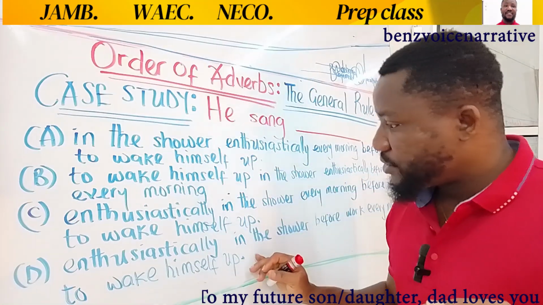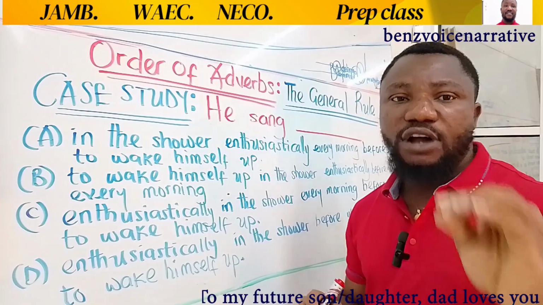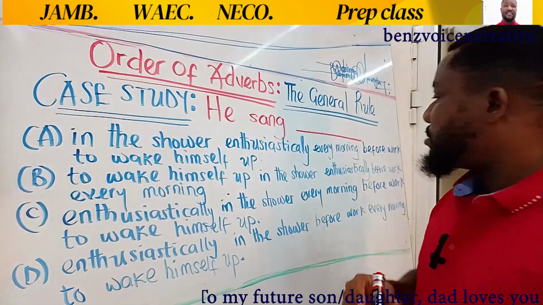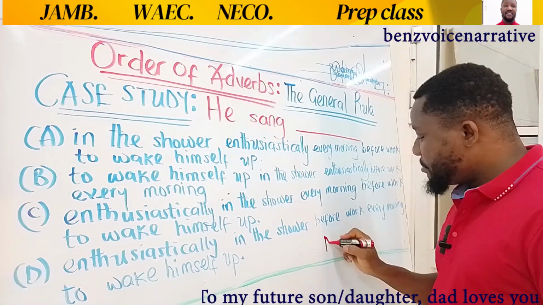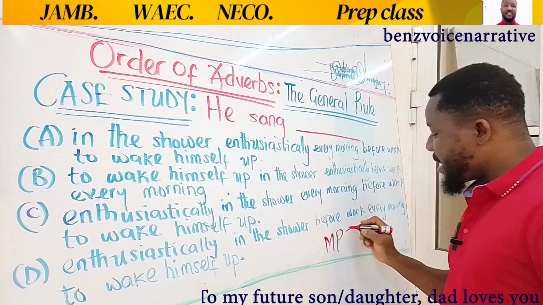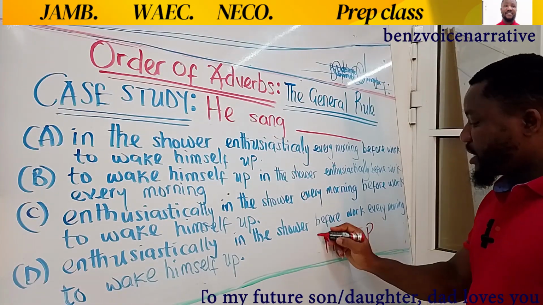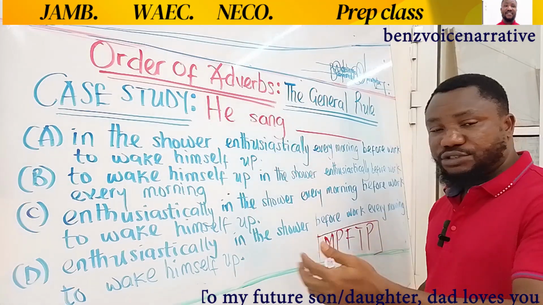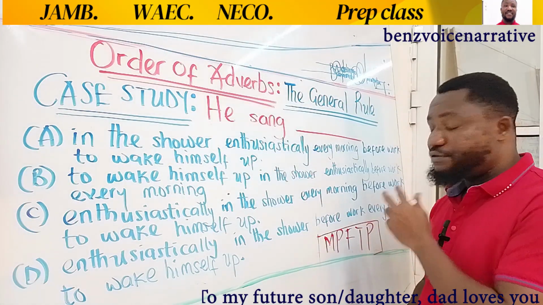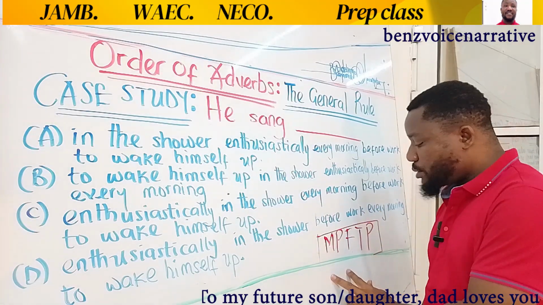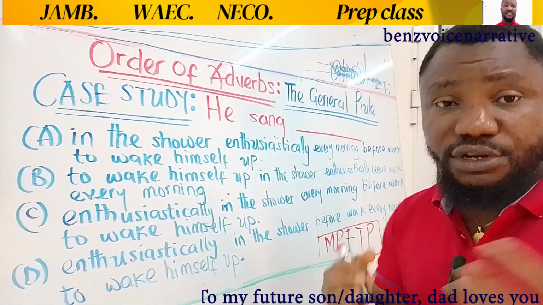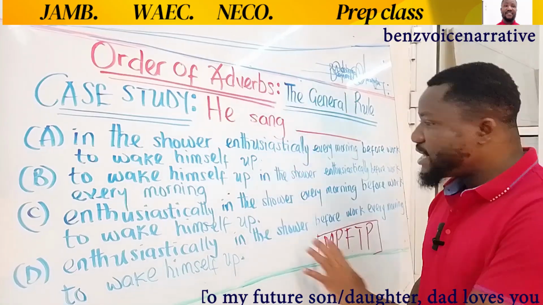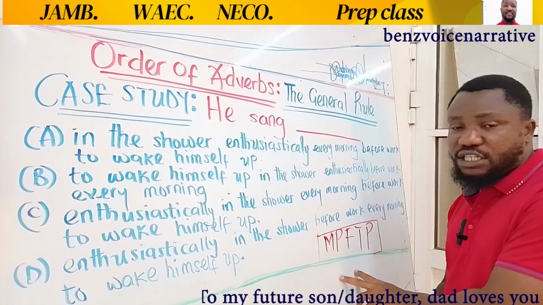Now, before we take these questions, let me make it clear that the formula you apply when you have a structure beyond adverb of manner, place, and time in any of these examinations is MPFTP. This is the formula you're going to apply when you have questions involving adverb of manner, place, time, frequency, and purpose. If you have the question involving 3 adverbs, you have MPT, manner first, place next, and time last. But in the case of 5 adverbs being tested, this is the formula you're going to use.